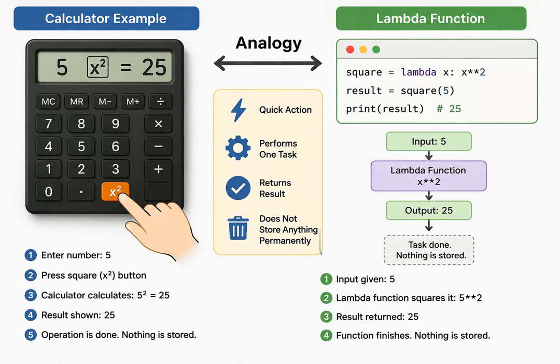Think about a calculator. When you press the square button, the calculator immediately squares the number and gives the answer. It doesn't save that operation permanently. It simply performs the task and finishes. A Lambda function behaves in a similar way. It performs one small task and immediately returns the result.